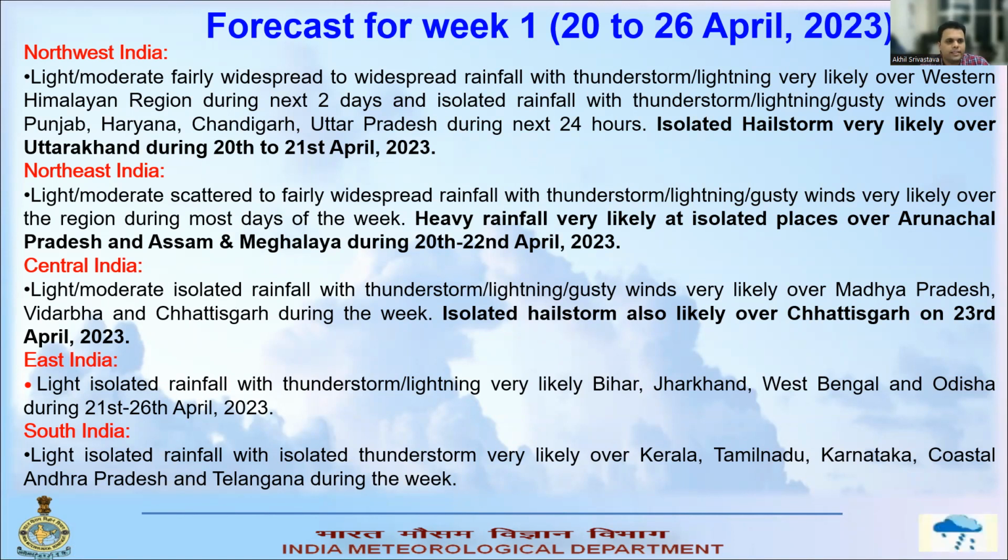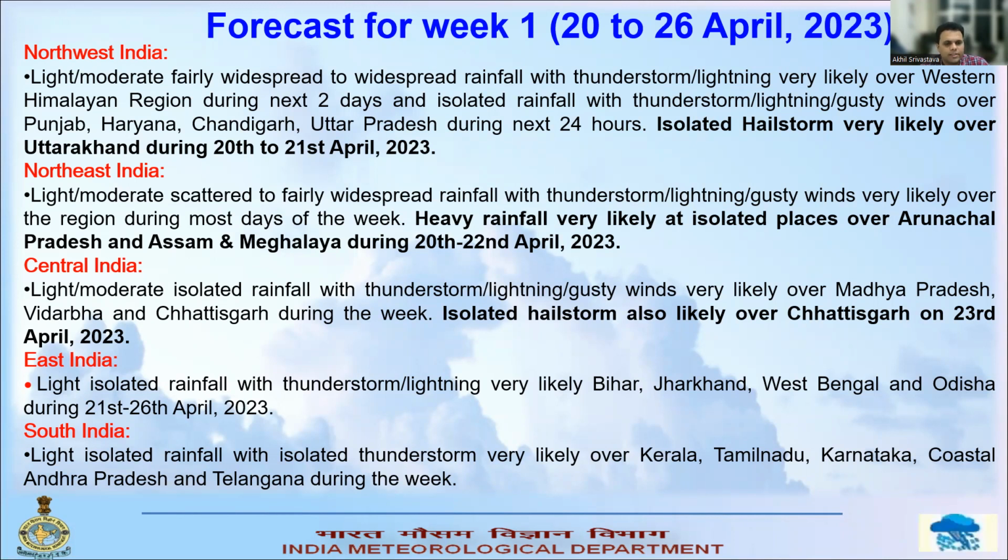If we talk about northeast India, then light, moderate to scattered to fairly widespread rainfall with thunderstorm, lightning and gusty winds is very likely over the region during most days of the week. Heavy rainfall is also very likely at isolated places over Arunachal Pradesh, Assam and Meghalaya during 20th to 22nd of April. Over central India, light to moderate isolated rainfall with thunderstorm, lightning and gusty winds is likely over Madhya Pradesh, Vidarbha and Chhattisgarh during the week. Hailstorm is also likely at isolated places over Chhattisgarh on 23rd of April.